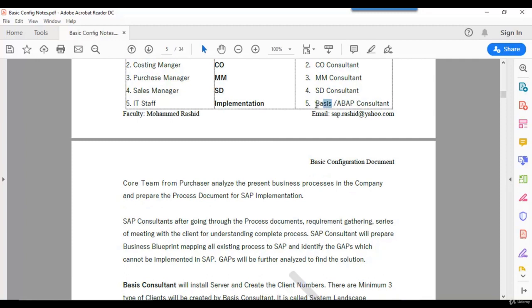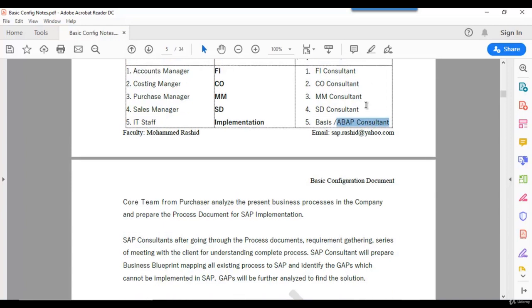Once the blueprint is signed off, here we have the basis consultant and the ABAP consultant. The basis consultant's job is installation. They will do the installation, create the user IDs, and take care of these things. ABAPer means this is the technical module, meaning programming. If there are many reports available in SAP, but the customer has a different report format and different custom layouts, then we need custom reports. So the ABAPer will come into the picture. The functional consultants will take the requirement from the business and transfer it to the ABAPer for development of the reports, any development. This is the programming one.